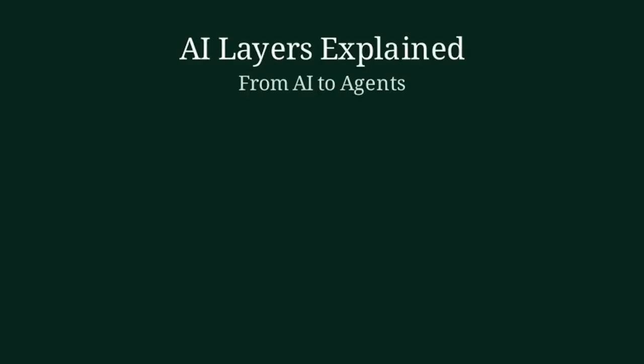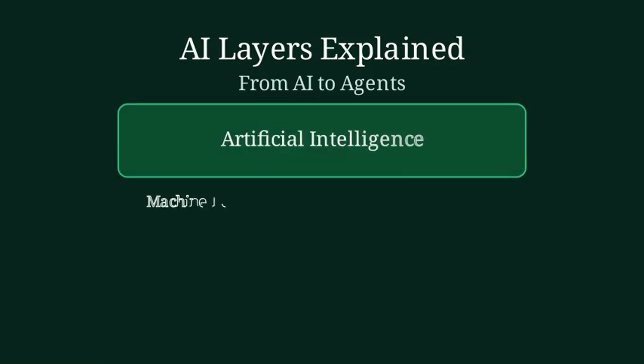In this lesson, we will break down the layers of artificial intelligence from the broad umbrella of AI all the way to advanced AI agents. First, think of artificial intelligence as the giant umbrella. It includes many different fields. Under this umbrella, we have machine learning, computer vision, and natural language processing.